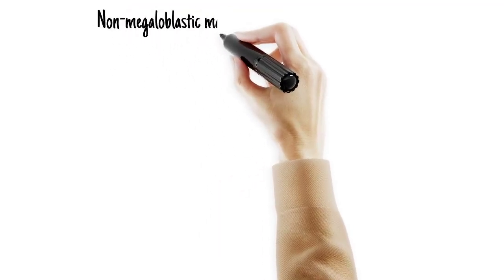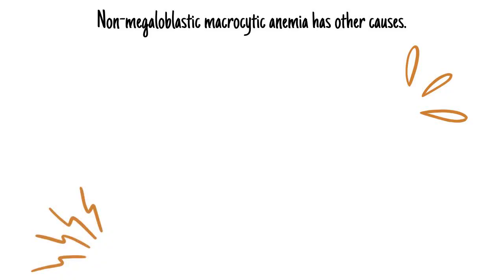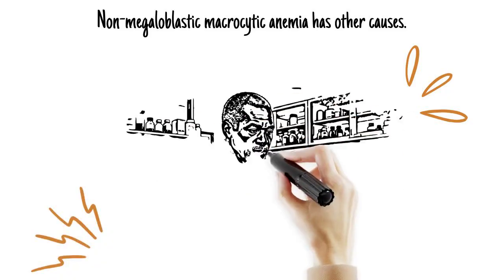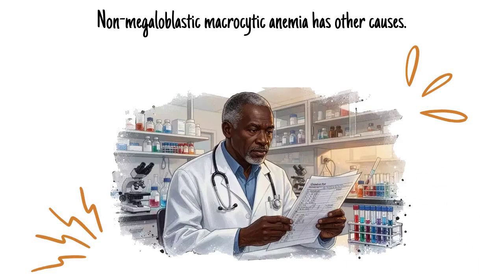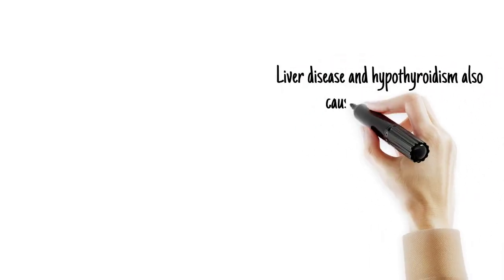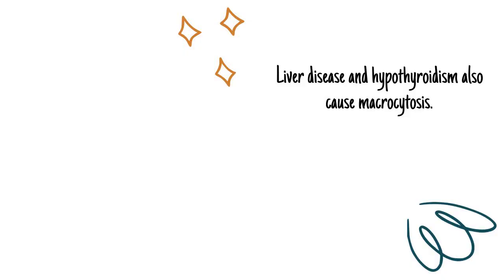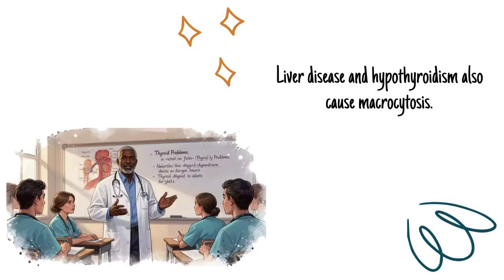If B12 and folate levels are normal, the macrocytosis is non-megaloblastic, and the differential shifts to disorders that enlarge red cells through other mechanisms. Alcohol is directly toxic to erythroid precursors and often produces macrocytosis even before frank anemia develops. Liver disease alters the lipid composition of the red cell membrane, leading to enlarged cells and target cells on the smear. Hypothyroidism slows overall metabolism and erythropoiesis, producing a mild macrocytosis.